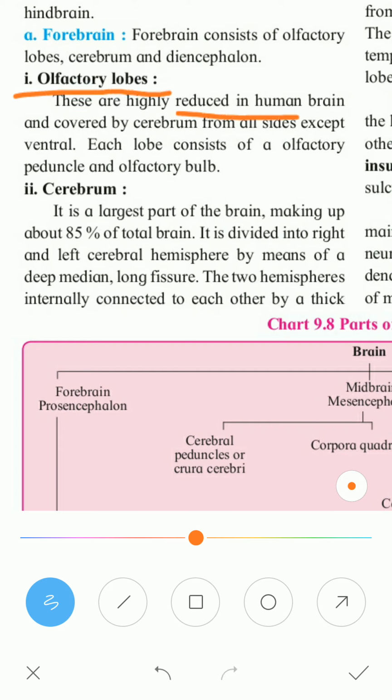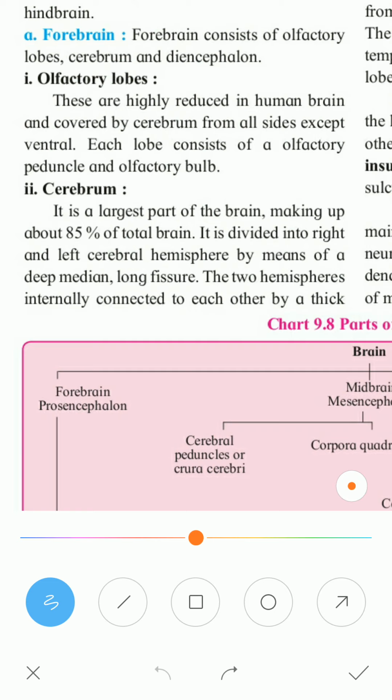The olfactory lobe consists of a stalk called peduncle and an olfactory bulb. Animals having a very strong sense of smell, like dogs and cats, have a well developed olfactory lobe, and in human beings we don't have that kind of strong sense of smell, so obviously we have very reduced olfactory lobes.